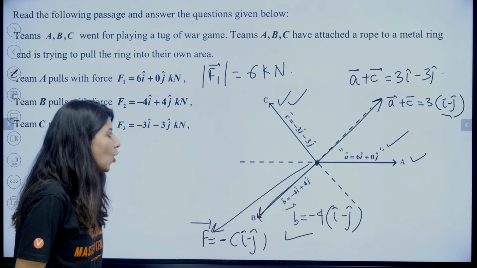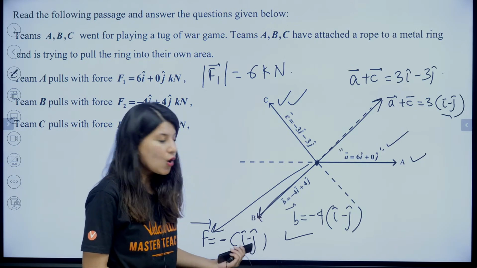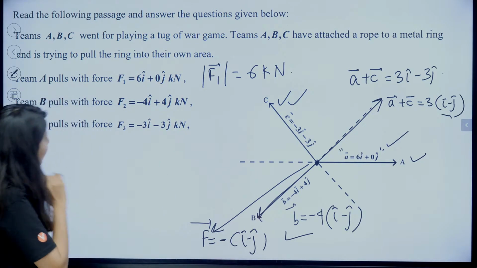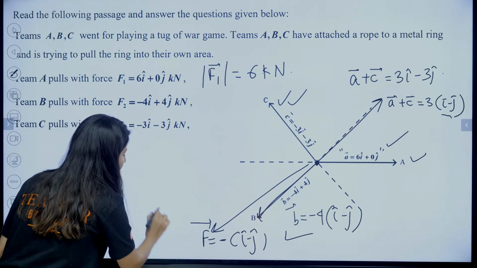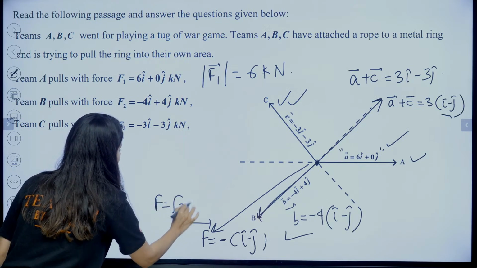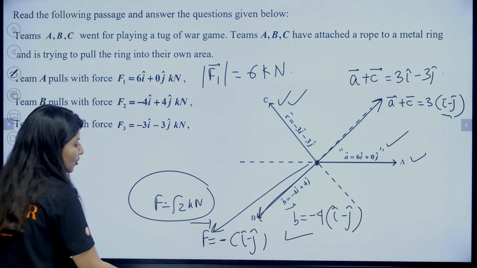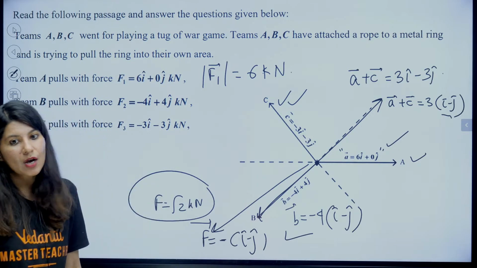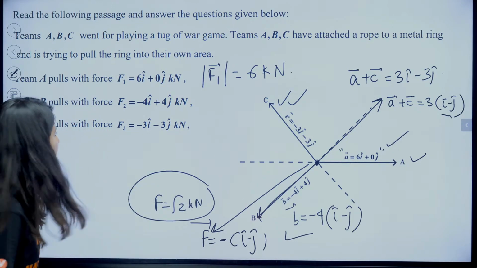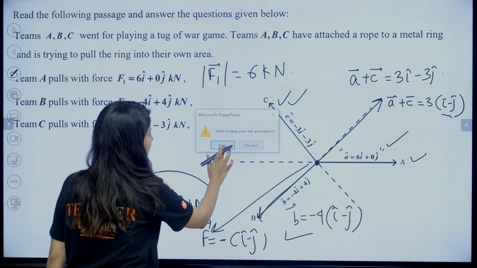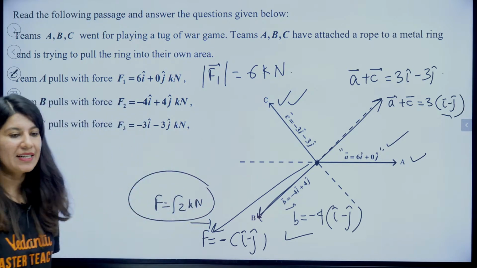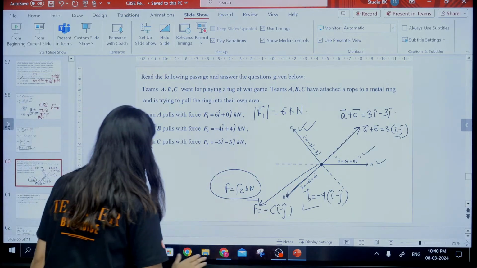Either you can add all three, A plus B plus C, or you can just write this. Okay, that is one thing, and this is the final force. And the magnitude of the resultant force, clearly you can calculate. F will be √2, magnitude √2 kilonewton. And the direction of this vector with the x-axis, that's how you need to tell. So this is it. Okay, all right. And now let's keep it, because you are looking for PDFs, right? Okay, so now this is done.